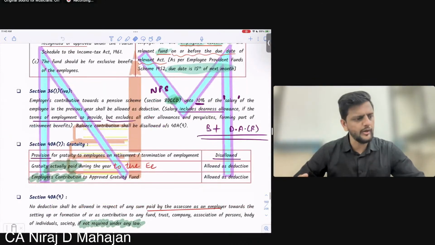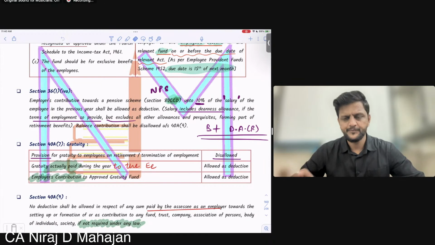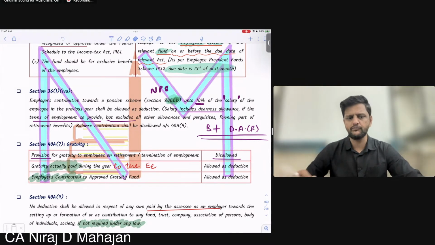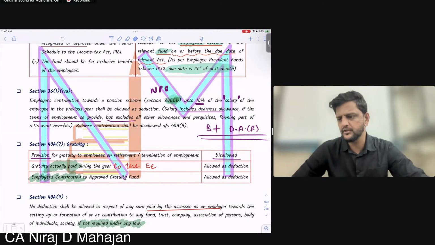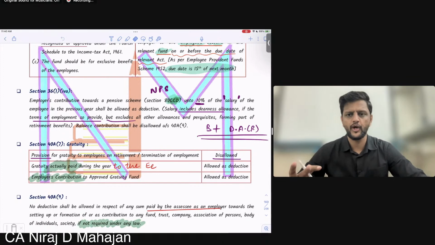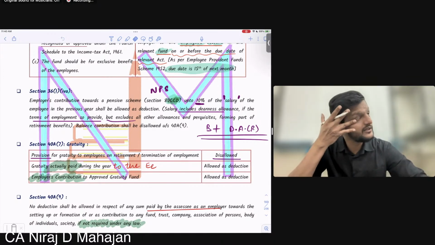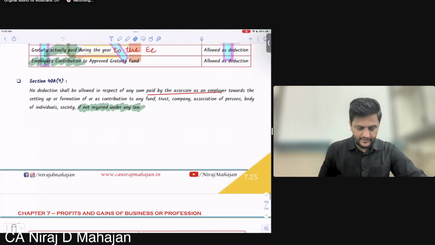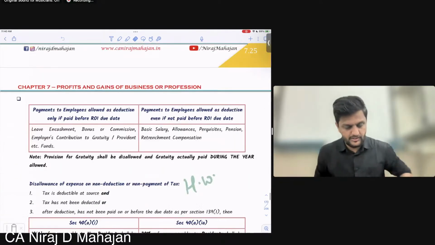And yesterday also we saw about employer's contribution to provident fund. Yesterday what we did was also important: if the contribution is within time or if it is not within time. Time means what? Due date of income tax return or due date of PF or statutory contribution. That also we have covered. 43B also we have covered. Correct? Alright. So this table went to the next page.